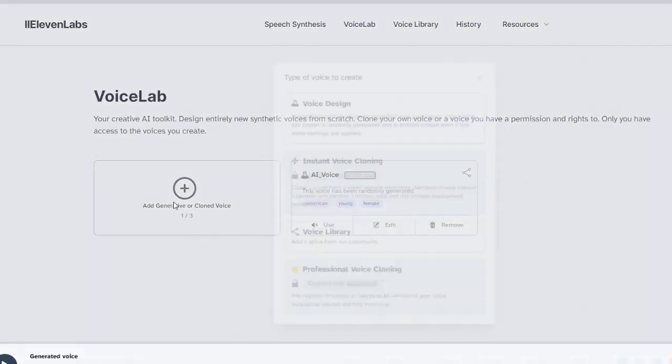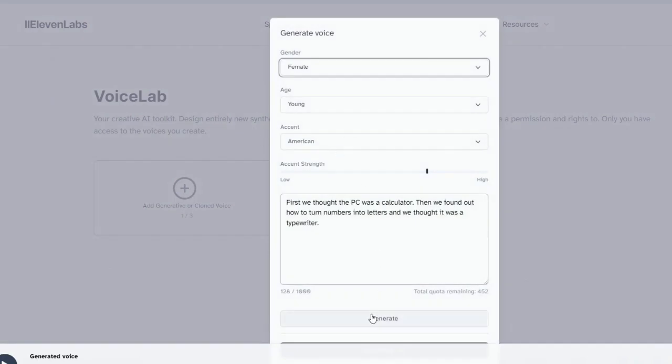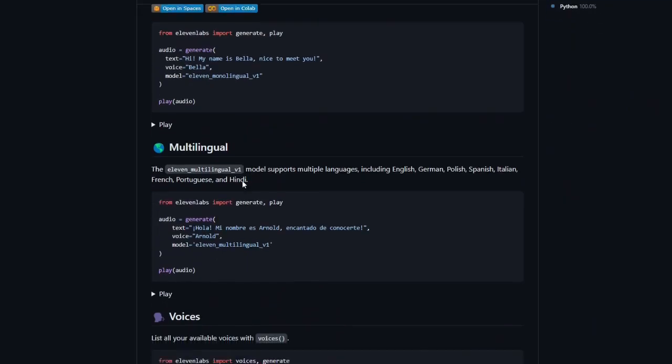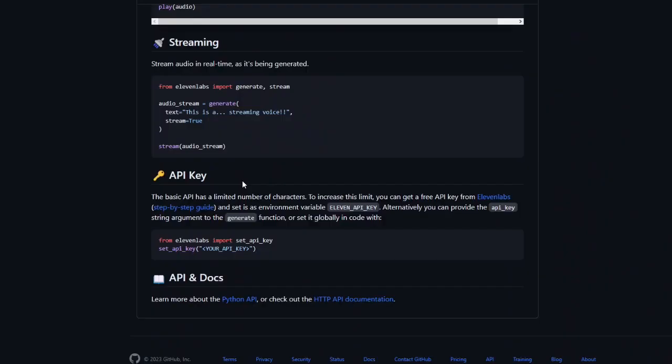Now that all the hard parts are out of the way, I'm just gonna go to ElevenLabs and create an AI voice, and then use a Python module to get the voice from its API, and we're good to go.